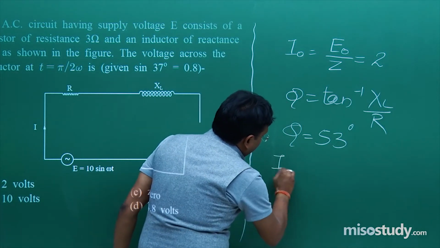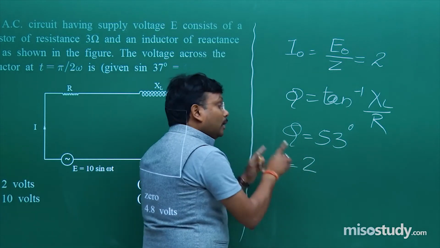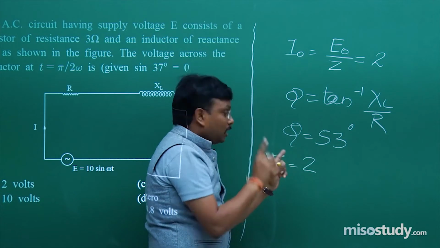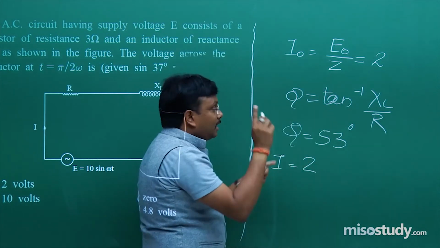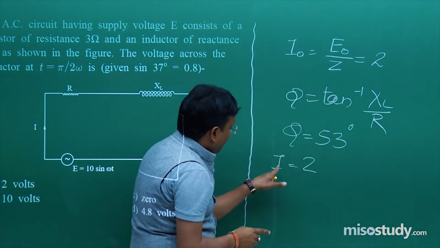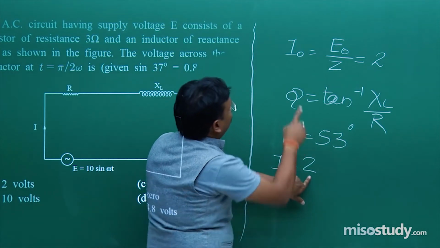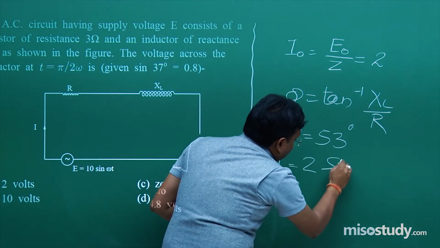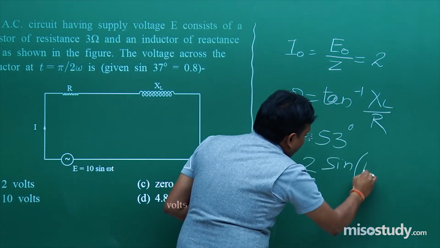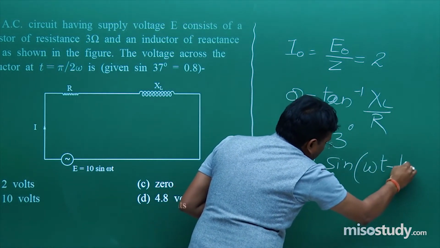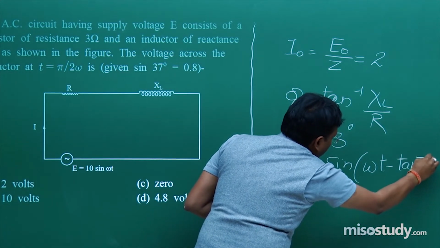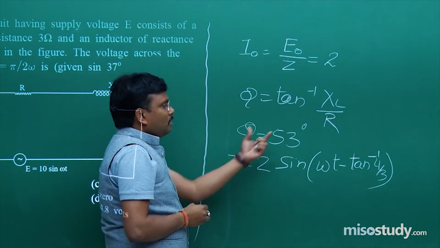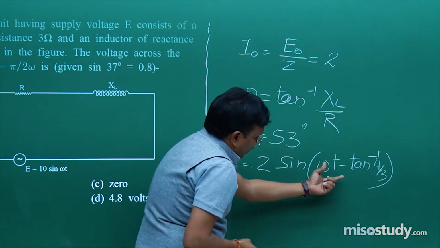Now I is equal to I naught sin omega t plus phi, that is the exact ideal equation. Rather than writing that ideal equation, I am putting the values. So I is equal to I naught, what is the value of I naught? 2. So I is equal to 2 sin omega t minus tan inverse 4 by 3. Values I already calculated, that's why I can put it like this.